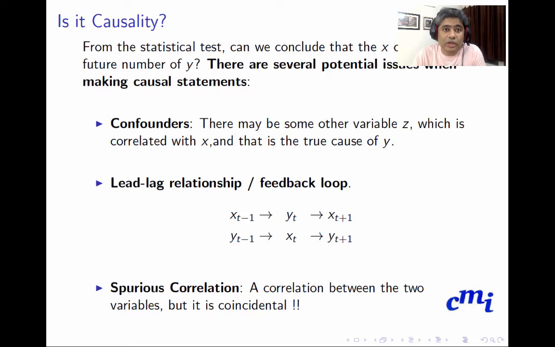One issue is a confounder. There may be some other variable Z which is correlated with X, and that is the true cause of Y. There could be a lead-lag relationship which creates a feedback loop. Say x_{t-1} actually affects y_t, and then y_t affects x_{t+1}. Or the other way, y_{t-1} affects x_t and then x_t affects y_{t+1}.